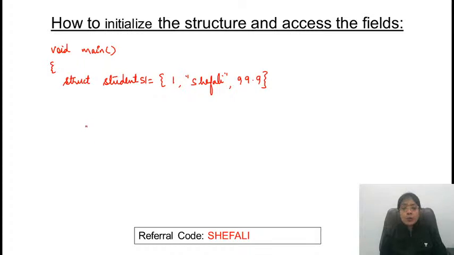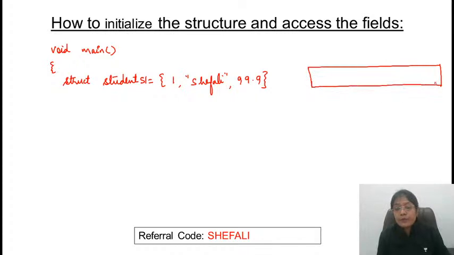Now if I want to print, this is stored, memory was allocated, this was the structure. In S1 there are multiple fields. There is a field for storing the student ID, a field for the student name, and a field for marks. So here the student ID was 1. For instance, we have considered the sname as Shefali.